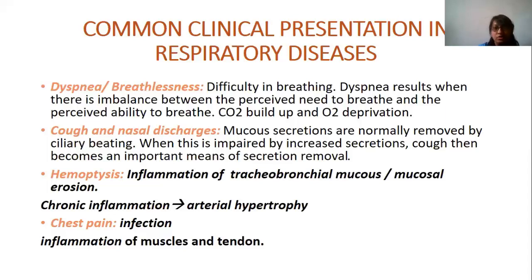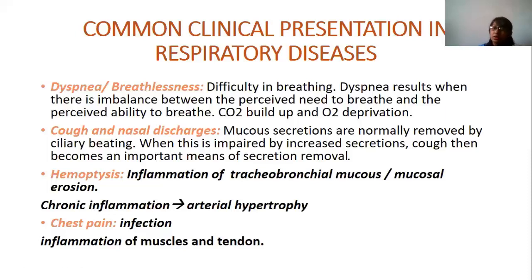Cough and nasal discharge occur because mucus secretions are normally removed by ciliary action. As we saw earlier, the hair and cilia prevent infection. But if they are not able to prevent that infection, it is followed by increased secretion. Cough becomes the important means of secretion removal. Even cough or coryza occurs because of that.